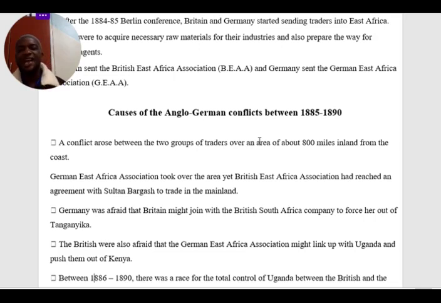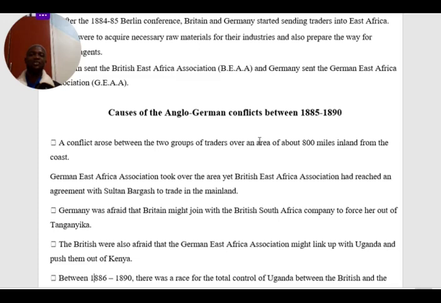The German East Africa Association took over the area, yet the British East Africa Association had reached an agreement with Sultan Bagash to trade in the mainland. What annoyed the British was to see the Germans taking an area of almost 800 miles, an area that Britain had agreed with Sultan Bagash to trade in.